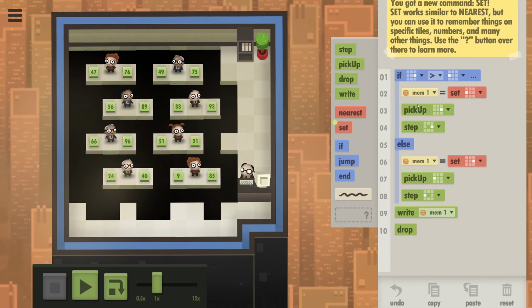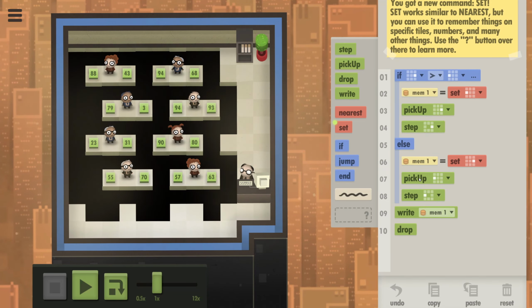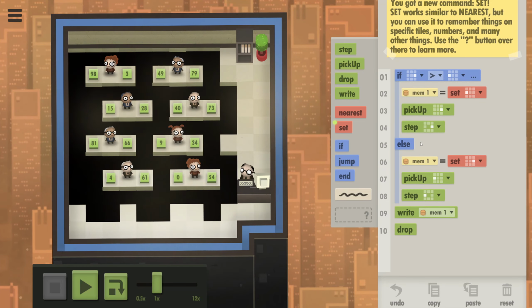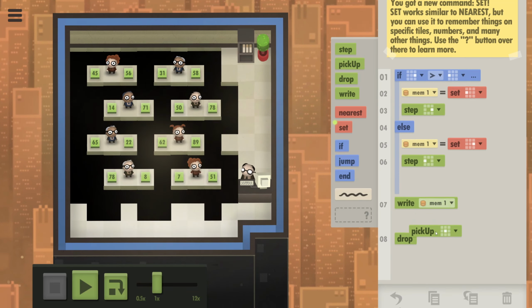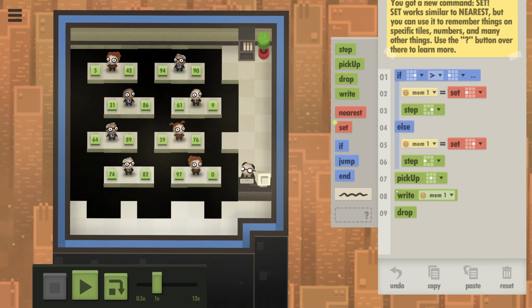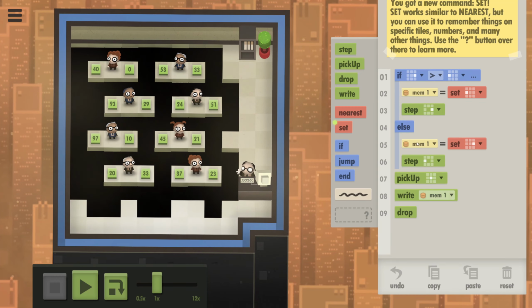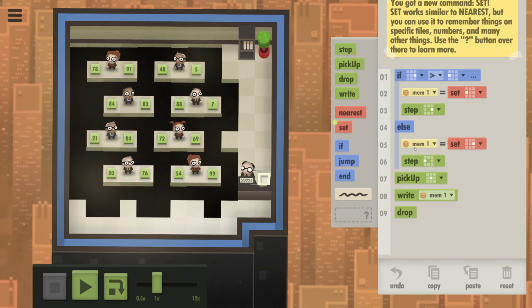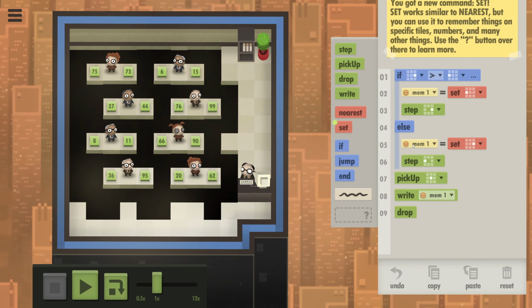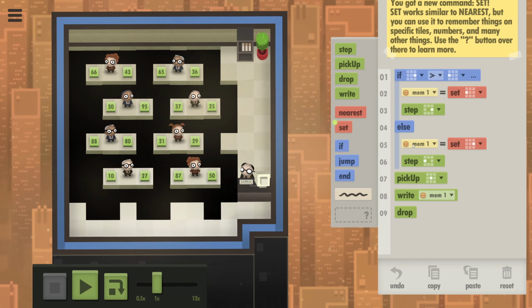Okay. So how do we strip 2 commands out of this? I bet I don't need the double pickup. We probably make a pickup right here instead. And what else could we do?